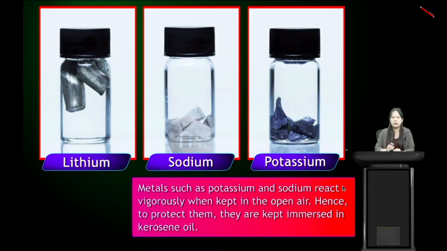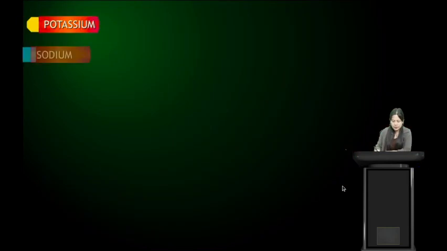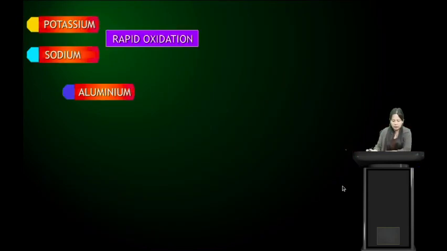These metals undergo rapid oxidation, so when they are left open in the air they will react vigorously with the air. That is why we cannot keep these metals in open air; we have to store them in kerosene oil. Remember this, students, this is very important. Metals such as potassium and sodium react vigorously when kept in open air, and that is why, in order to protect them, they are kept immersed in kerosene oil. Potassium and sodium undergo rapid oxidation.